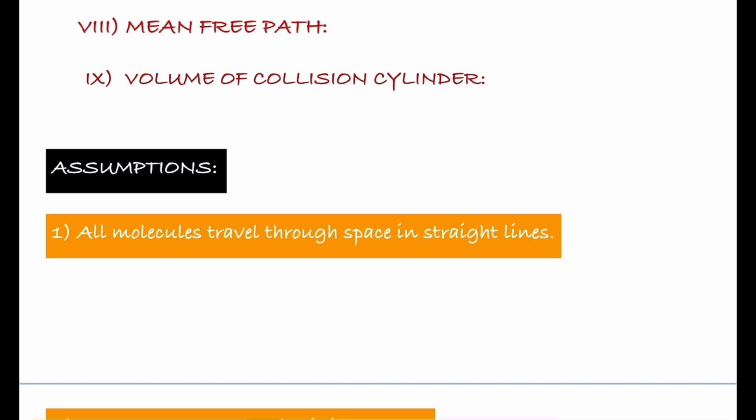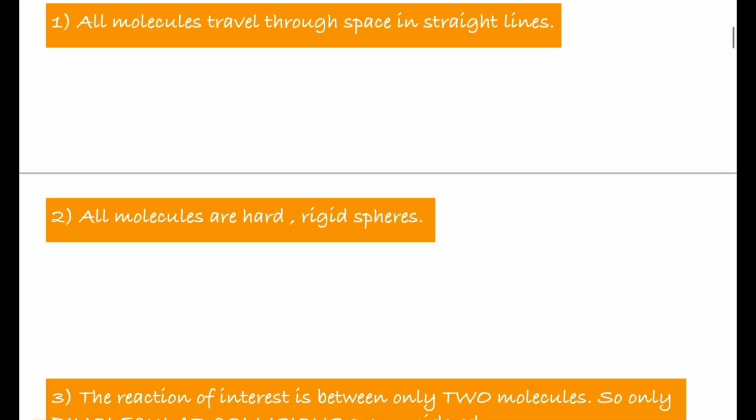The first assumption is all the molecules travel through space in a straight line. For example, if there is a gas molecule, that gas molecule travels through space in a straight line. It does not travel in a wavy line. The molecule will be traveling in space like this, or like this, or like this. So all molecules travel through space in straight lines, that is the assumption.